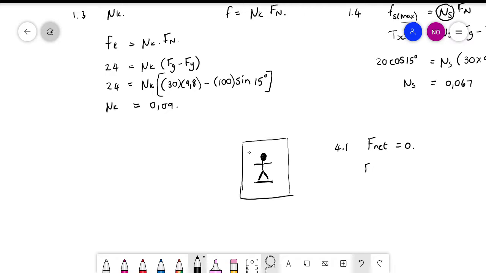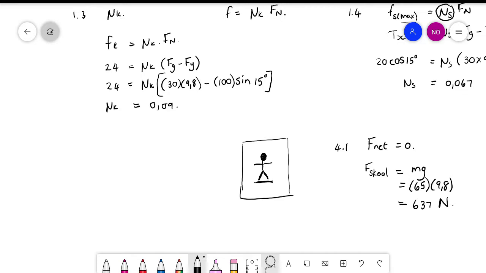for the reading on the scale, what will we call that? F scale, skaal, is gelyk aan mg. So it's 65 times 9,8. For some reason, the book didn't give the answer. Newton. Okay. It's a reading on something, so it doesn't have a direction. But it is in Newton.